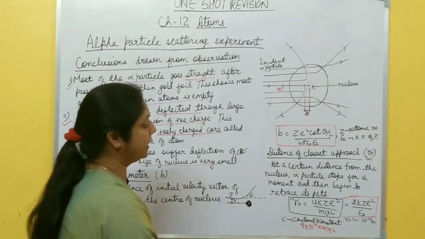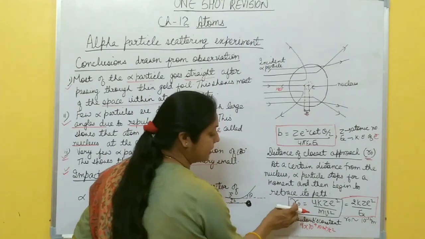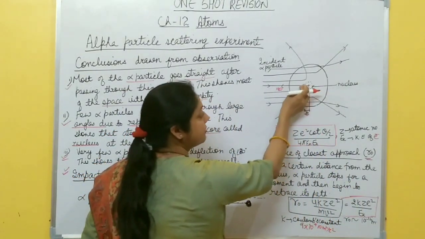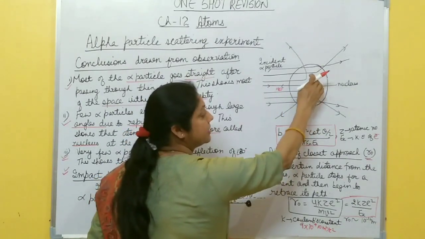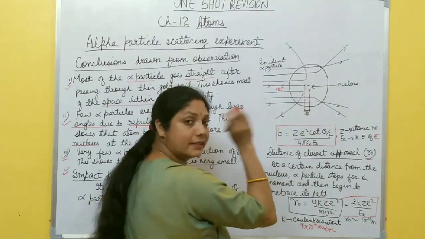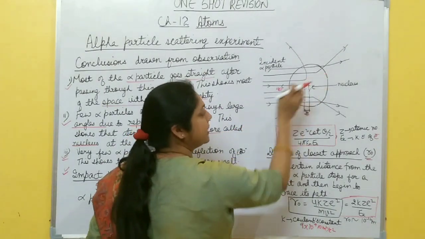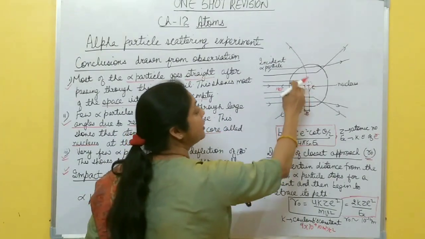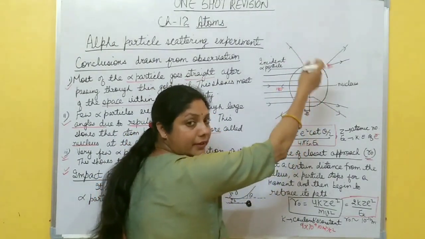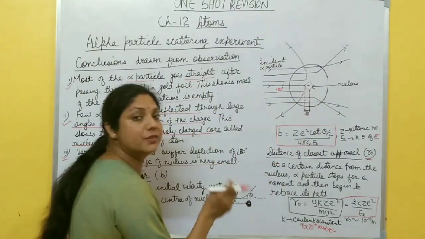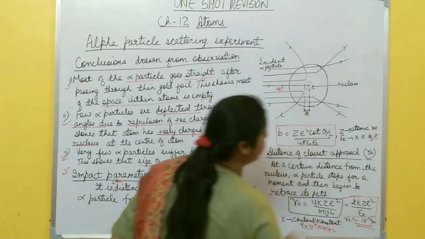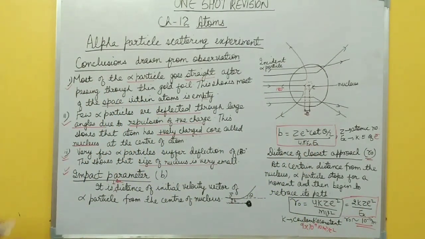And the size of this distance, this R naught, is in the range of Fermi, because it retraces its path through a very small distance. The size of the nucleus is very small. It is concentrated at the center of the atom and its size is very small because only some of the alpha particles retrace their path. So in comparison to the size or radius of the atom, the size of the nucleus is very small, right? It is in the range of Fermi. Okay, so these are the different conclusions drawn from the Rutherford scattering experiment.